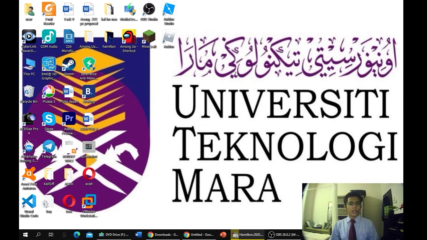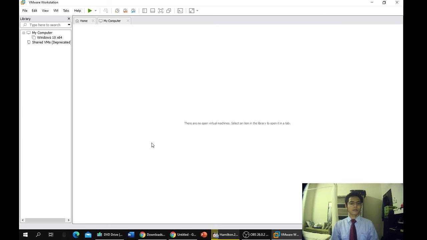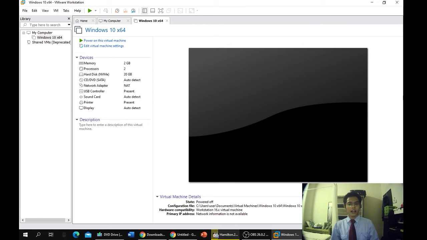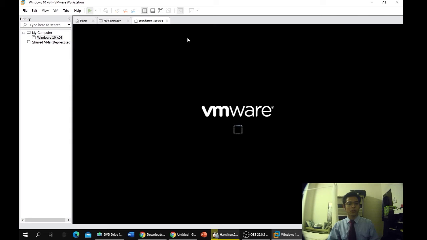Right now, we are going to install our operating system. So, first off, after we have downloaded the ISO file, we have installed it. So we just open our VMware Workstation Pro. So in here, after you have gone through the first and second steps, you will have something like this. Alright, so what we're going to do is power on this virtual machine. Let's go.